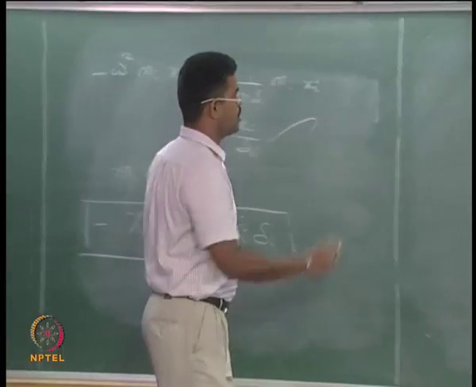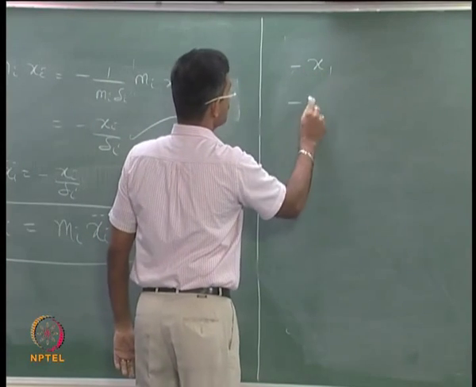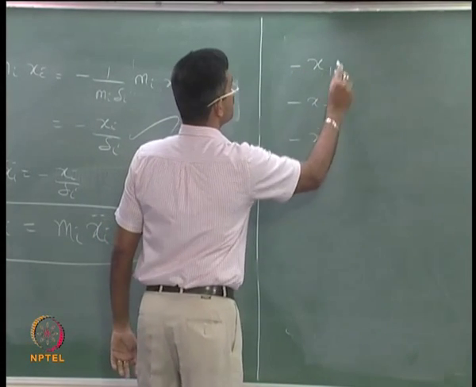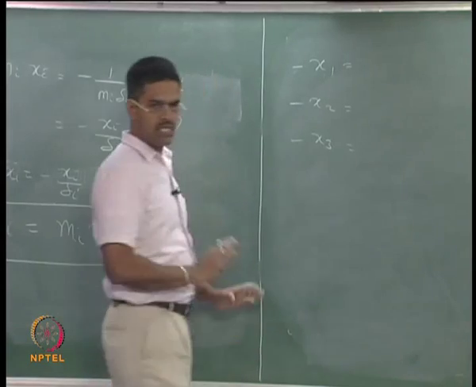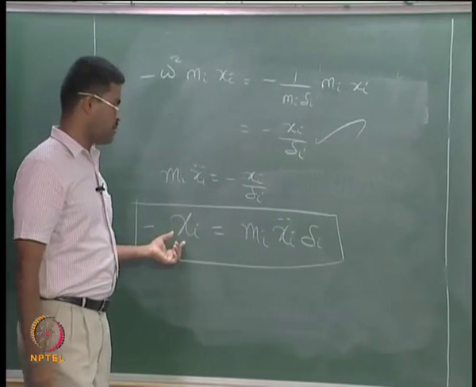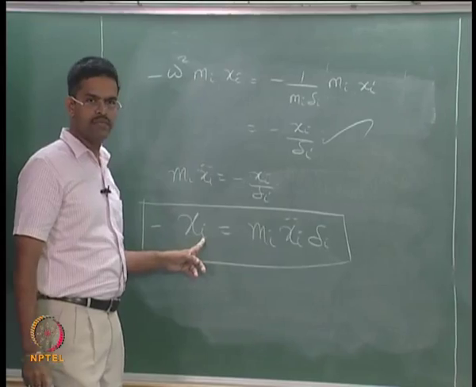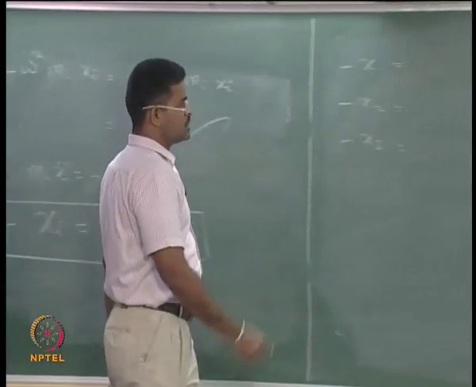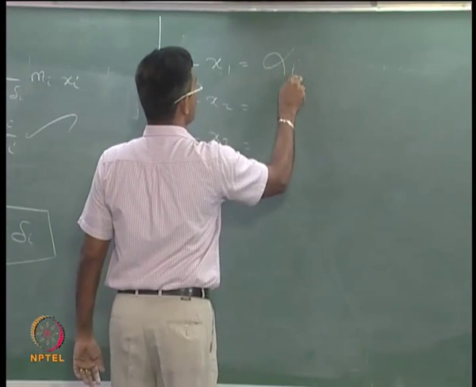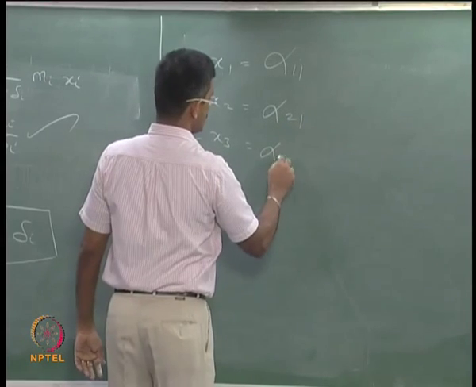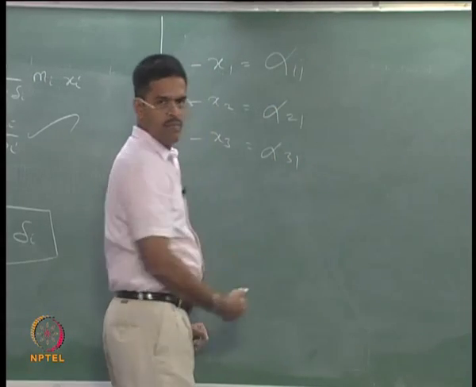I will expand this. How do I do it: minus x1 minus x2 minus x3. Please do not write just C, minus x1 minus x2 minus x3. I am expanding I. So instead of delta I am comfortable with alpha. So alpha 11, 21, 31. I am writing the first column.